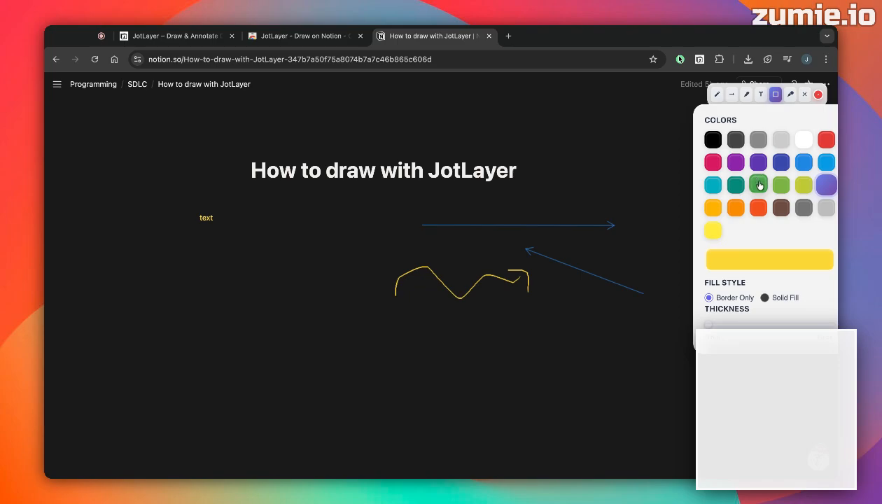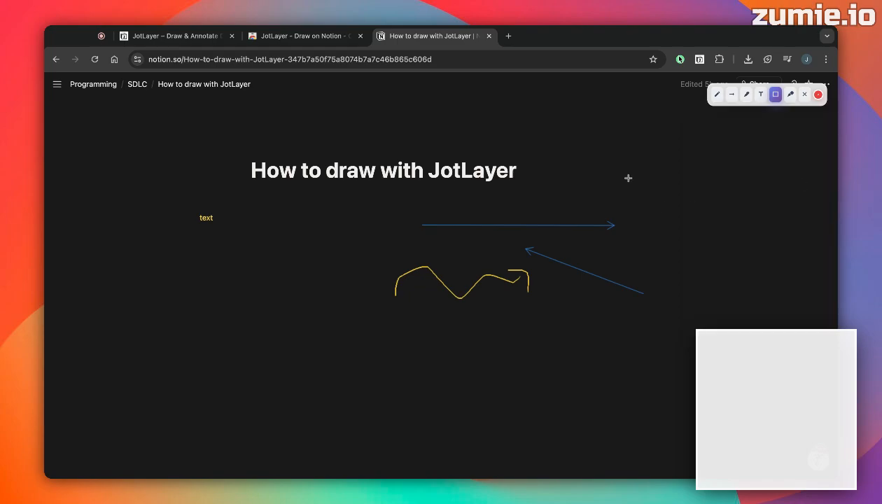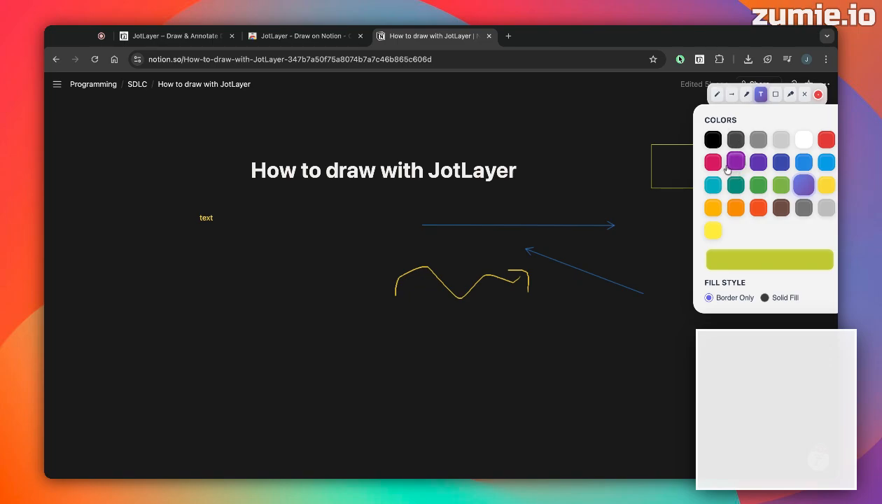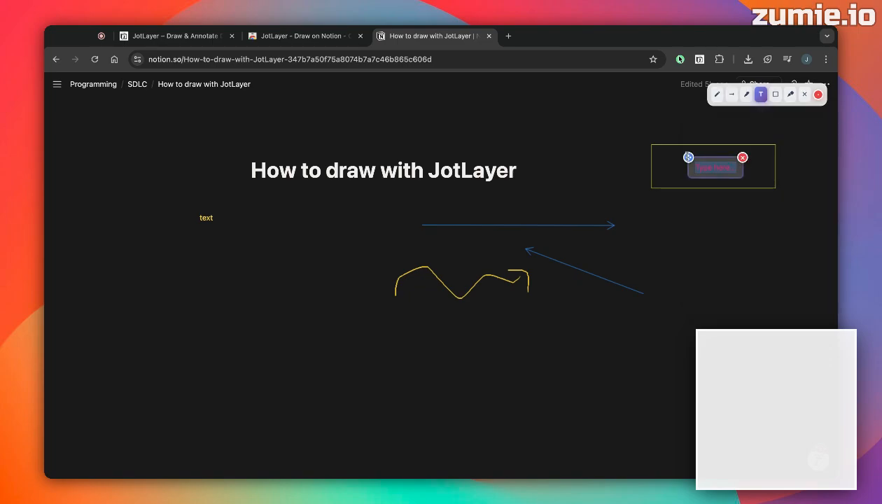Then you can place rectangles. If you decide to draw any flowchart, you can place rectangles, and also you can place text inside it. And that's how you are able to draw anything in Notion without embedding.